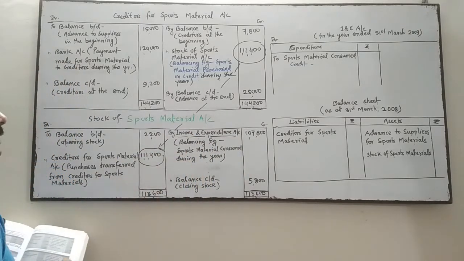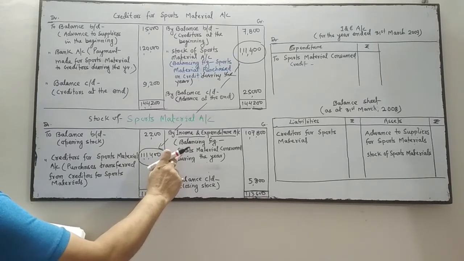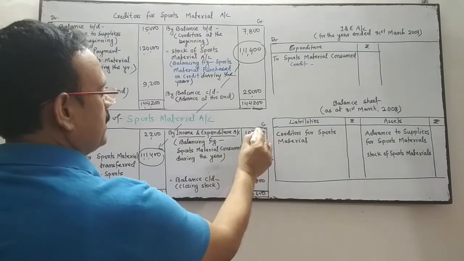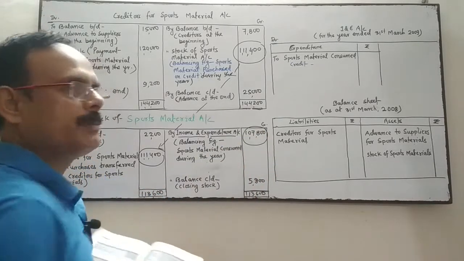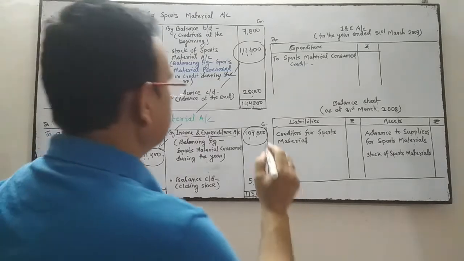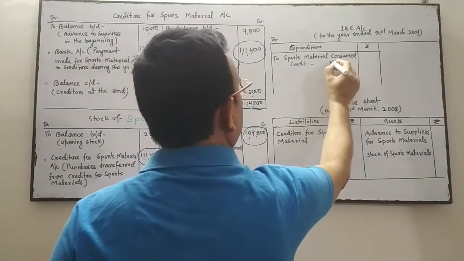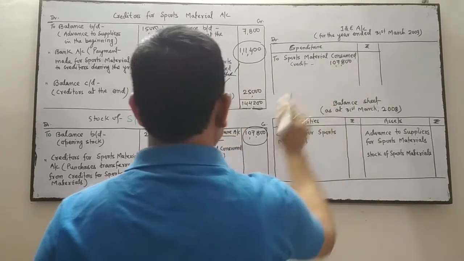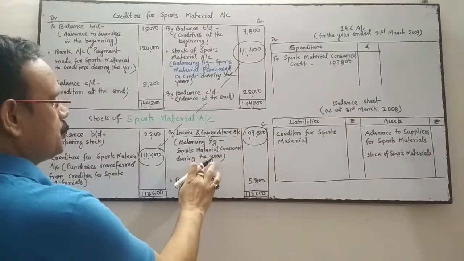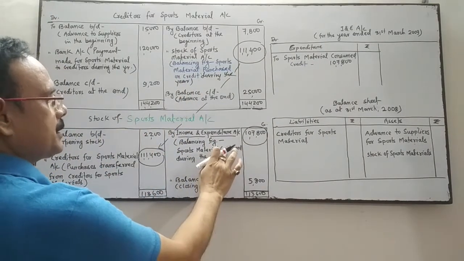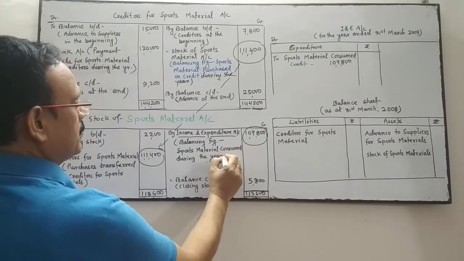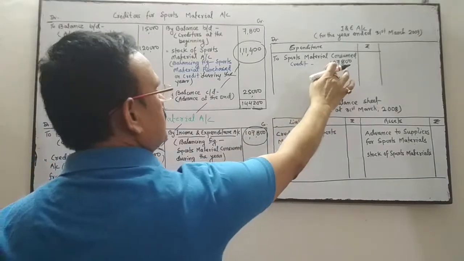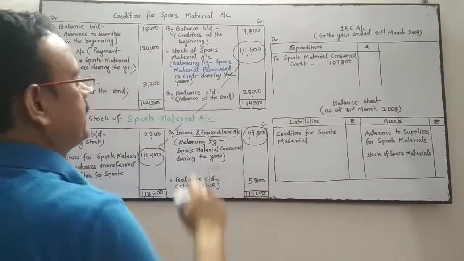This is the balancing figure that indicates the sports material consumed during the year. This much sports material the club has used, and this information will be transferred over here: 1,07,800. This indicates sports material consumed during the year which was purchased on credit. It's a credit purchase because it comes from the supplier's ledger.